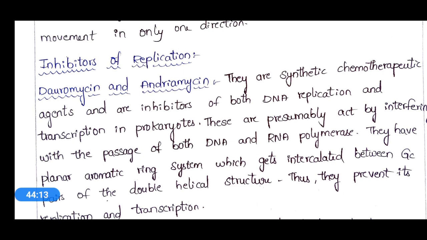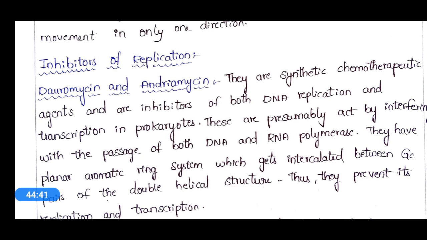These antibiotics will act on the replication process of that infecting bacteria, and they will stop the replication process, and ultimately they will stop the infection. So these antibiotics are helpful.